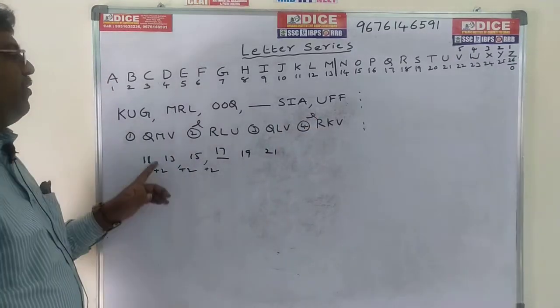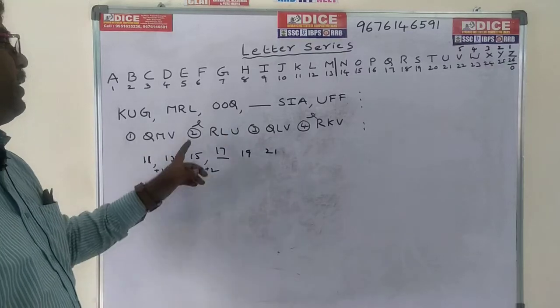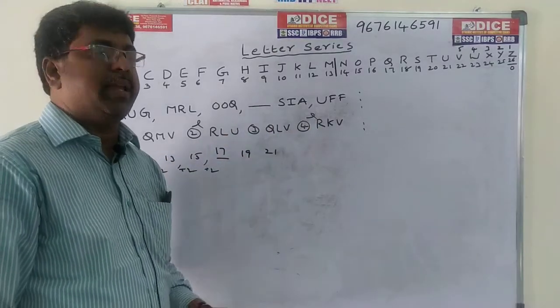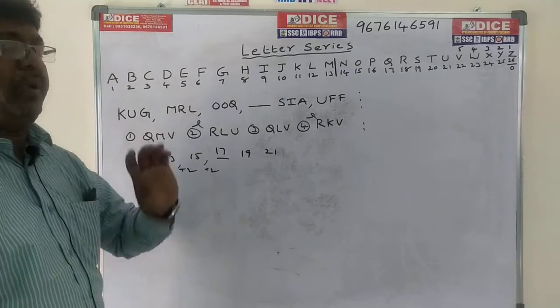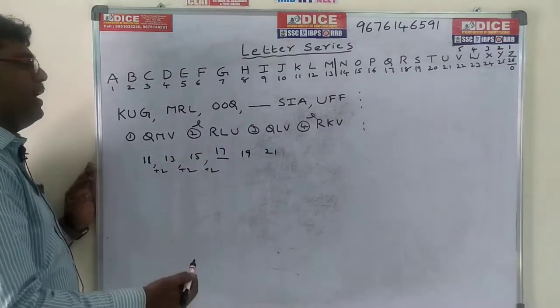So automatically two options are cancelled. Why? Because the first answer is Q only. So R is out, and these two options are cancelled. Our answer will be 1 or 3 only. So whenever options are given, it is very, very easy for us. Now go for the second letter. You can get an idea definitely.